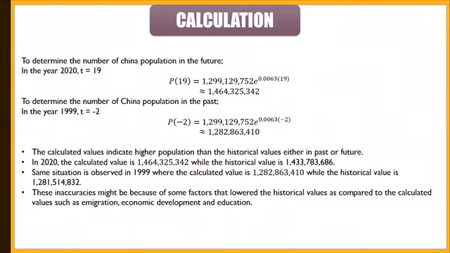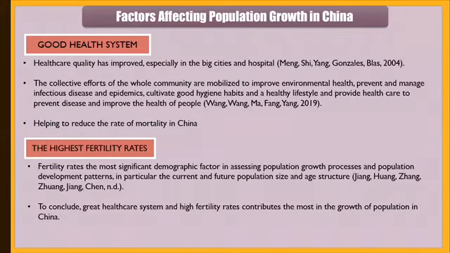The inaccuracy might be because of some factors that lower the historical value as compared to the calculated value, such as immigration, economic development, and education. Next, factors affecting population growth in China. First, good health system. The healthcare system in China has improved, especially in the big cities and hospitals. So it helped to reduce the rate of mortality in China, ultimately increasing the population in China.